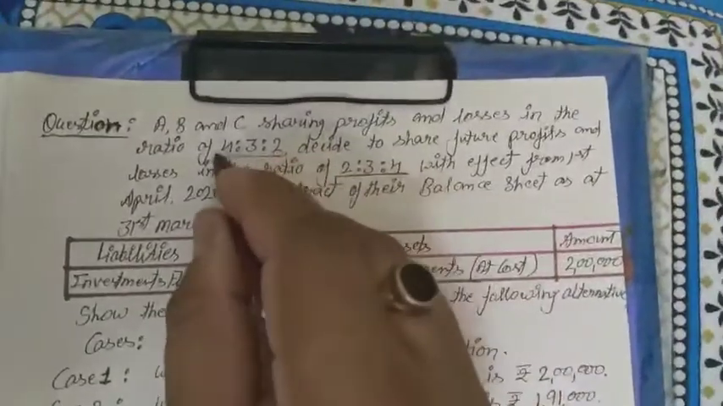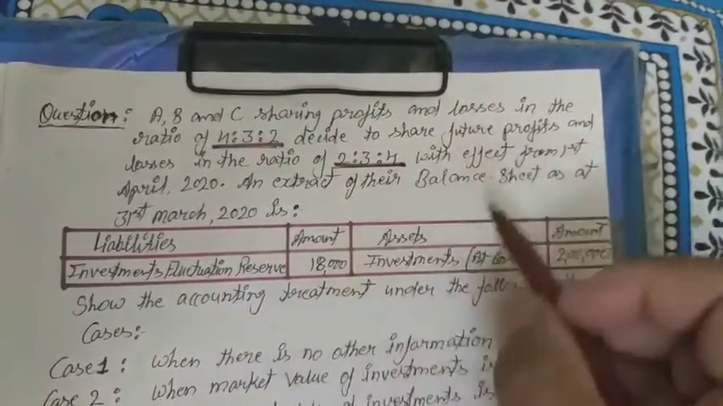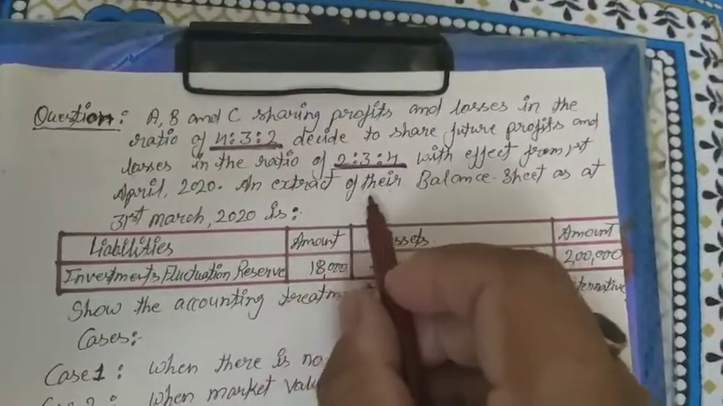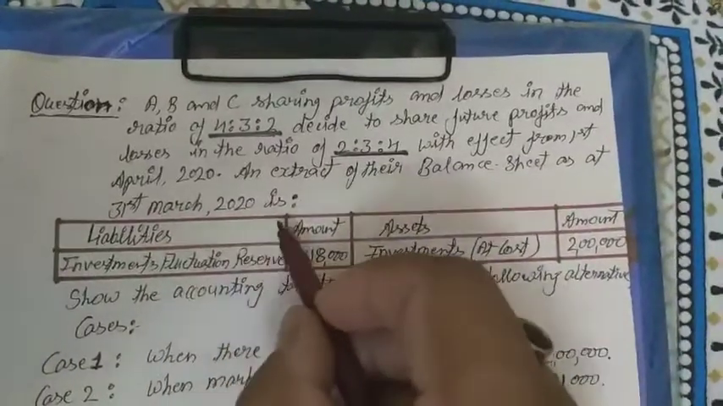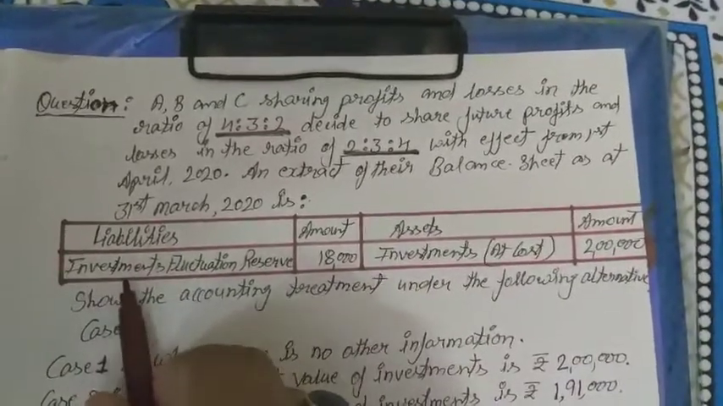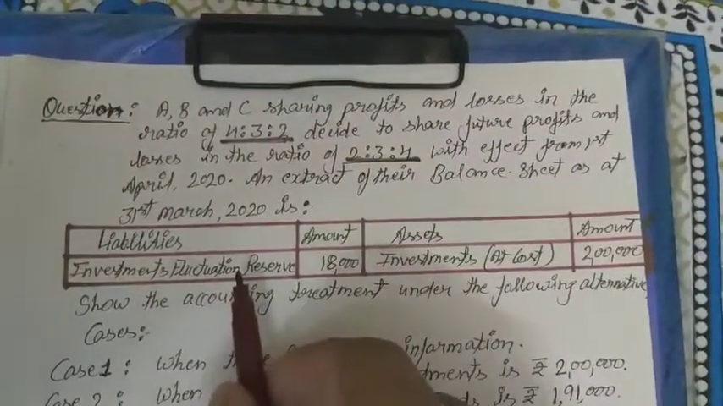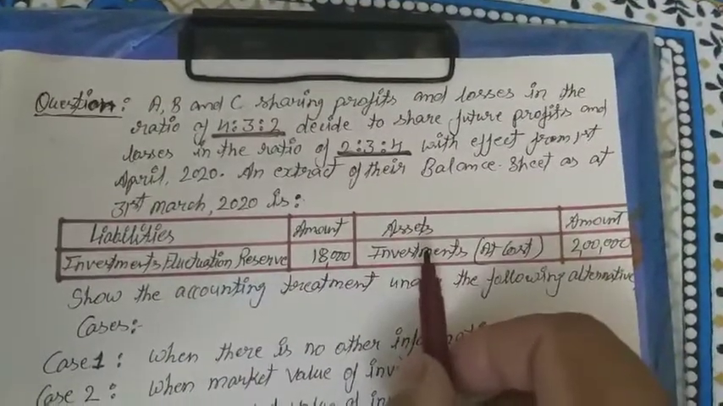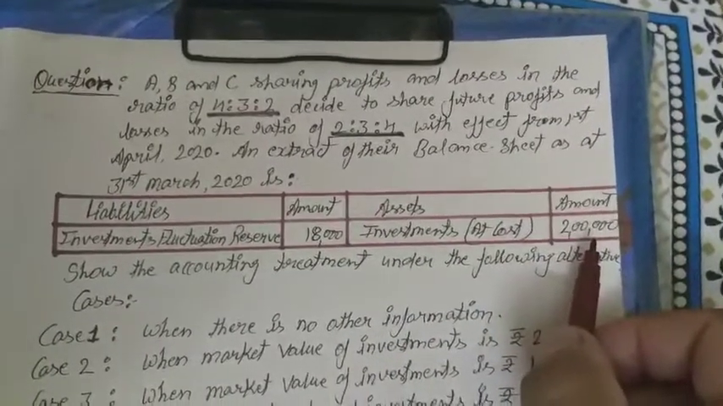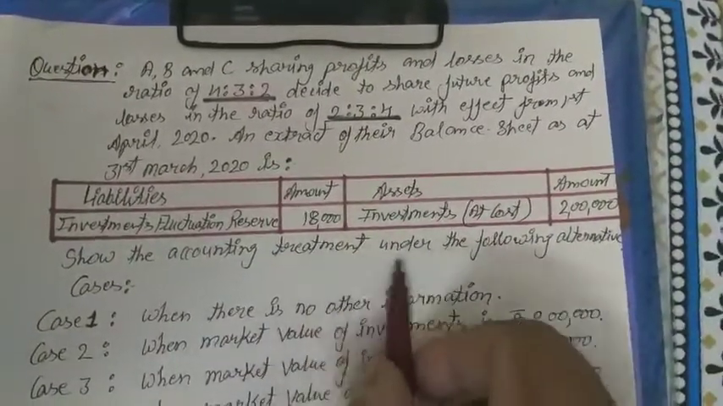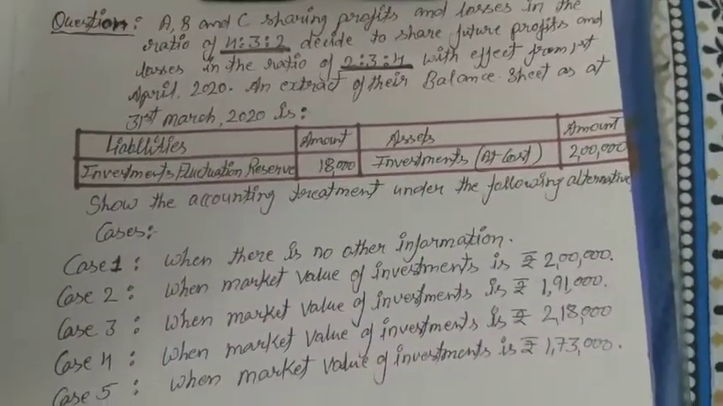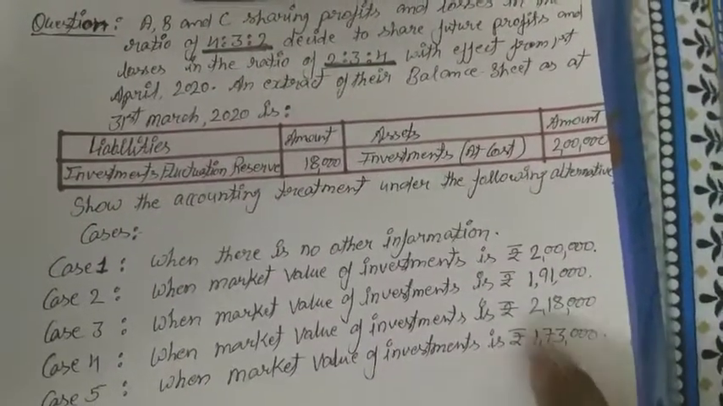According to this old ratio and new ratio, with effect from 1st April 2020, an extract of their balance sheet as at 31st March 2020 is given, in which they have given liability investment fluctuation reserve. This is the reserve, so this is the liability with an amount, and then assets: investment at cost rupees 2 lakh. Show the accounting treatment under the following alternative cases. There are 5 different alternative cases, and according to them we have to do the treatment of IFR and the investment.